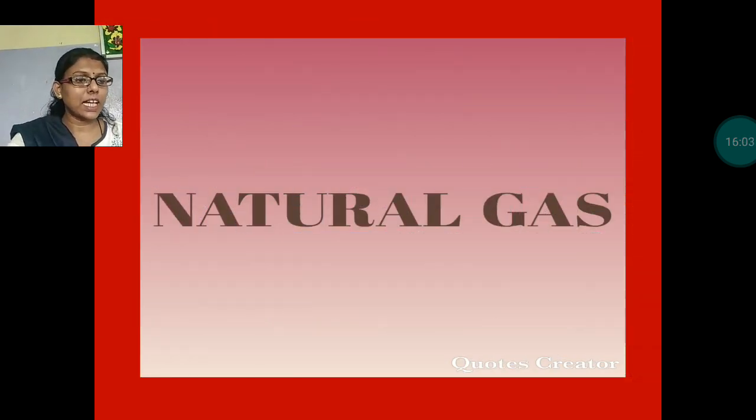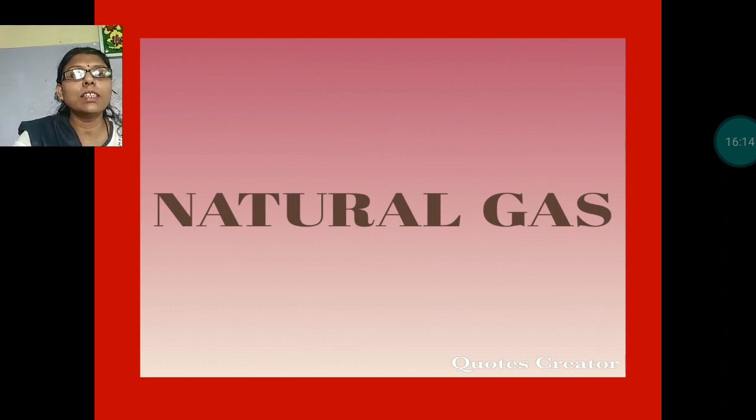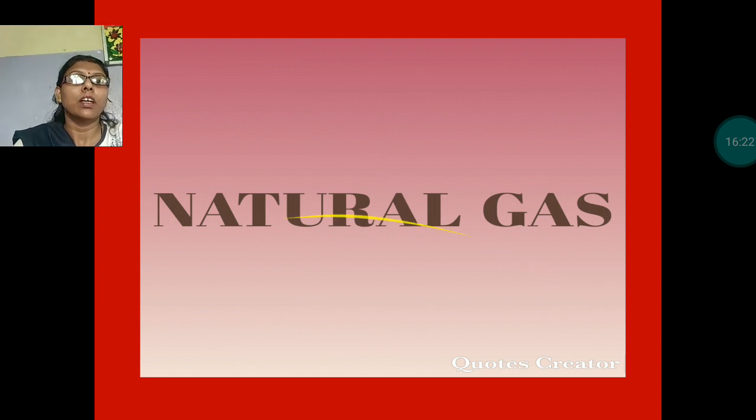Now the next one is natural gas. Natural gas is found along with petroleum in some oil wells, not in all oil wells. In some oil wells, along with petroleum, natural gases are also found. It is used as an efficient fuel.